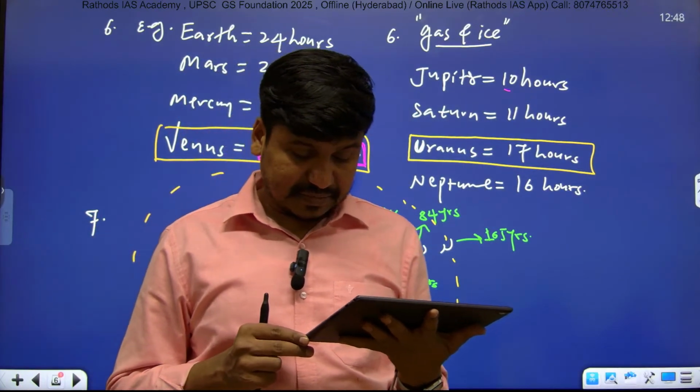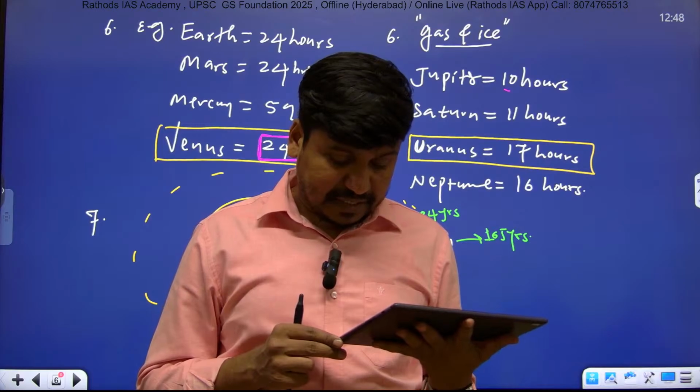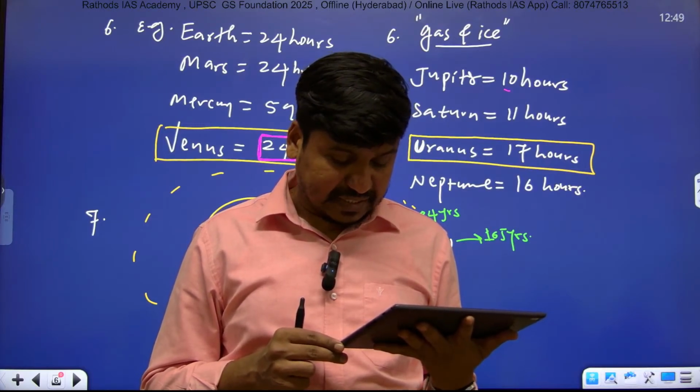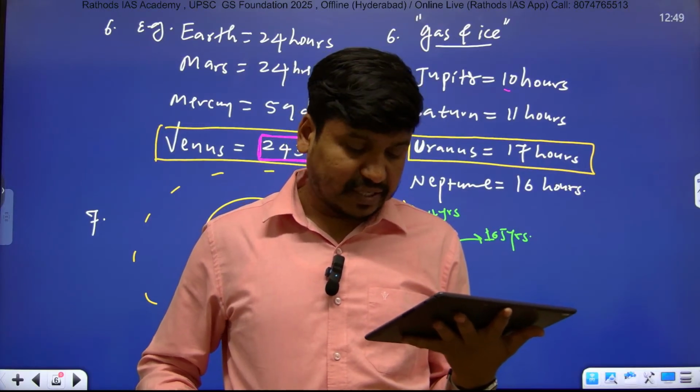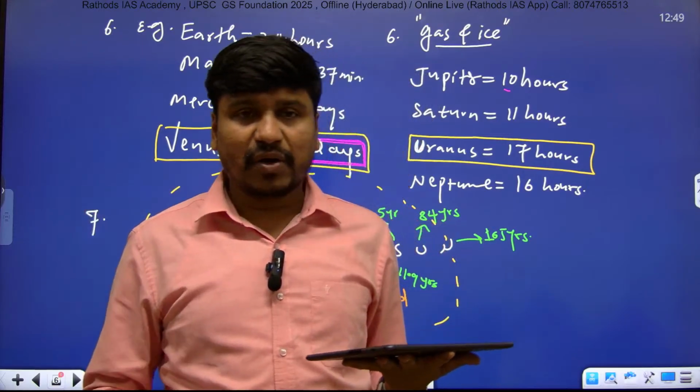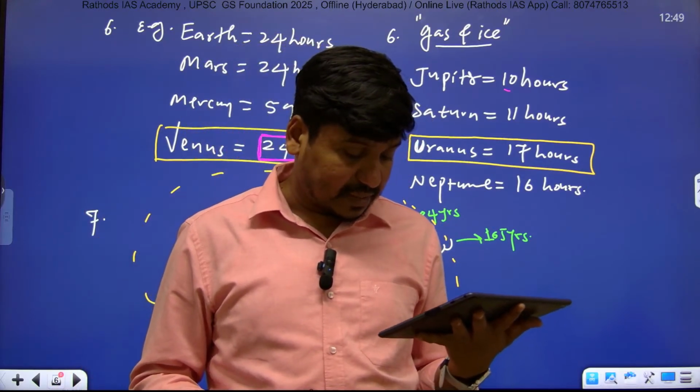Shruti Sharma ji says outer planets take more time for revolution. Okay, good. Meenakshi also says outer planets take more time for revolution. That's correct, because outer planets are away from the sun, so it takes more time. Correct. Okay, next point.